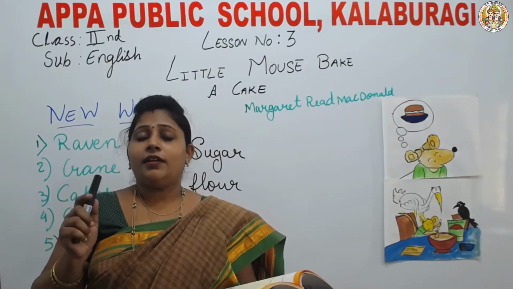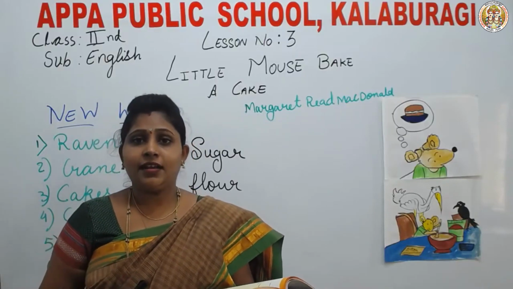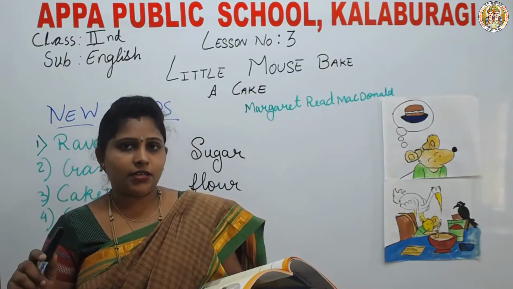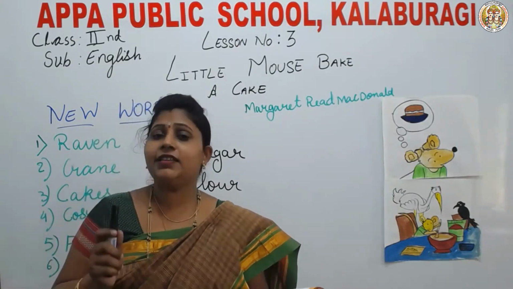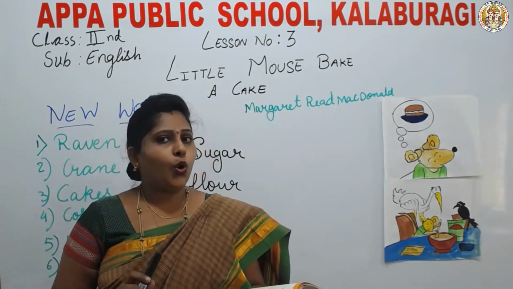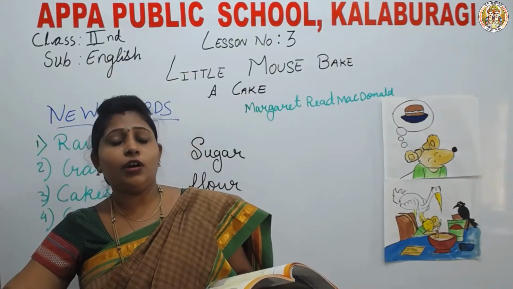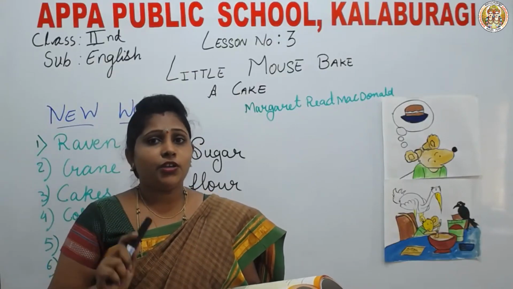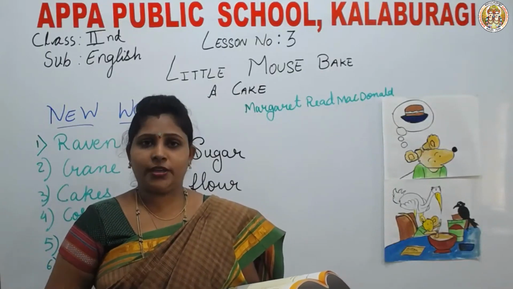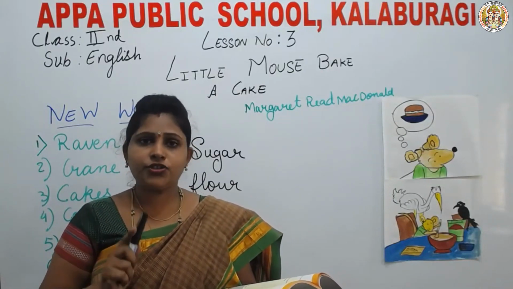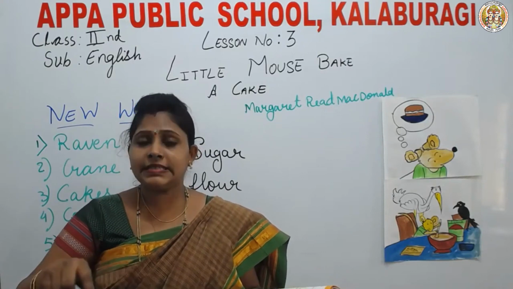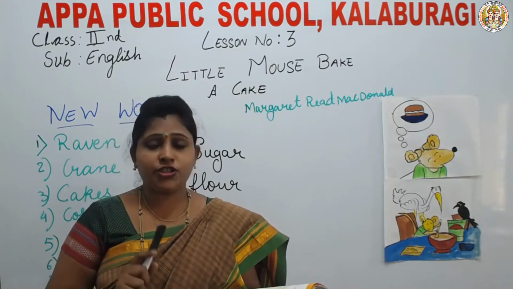When the Raven and Crane said, I will eat, what did the little mouse say? Oh no, you can't. When I went to bring the flour from the shop, you were watching. When I mixed it, you were watching.